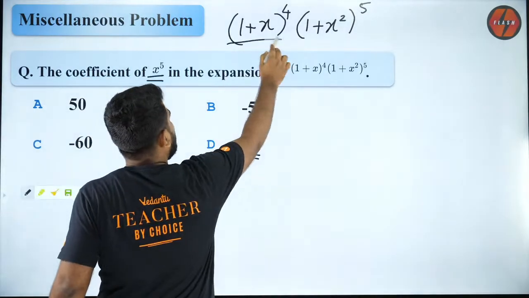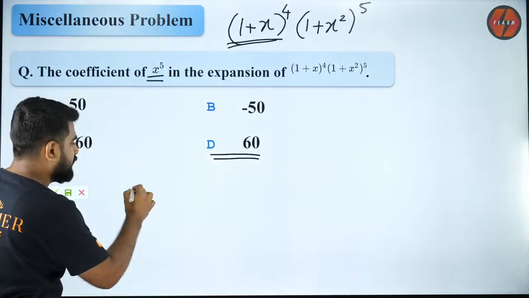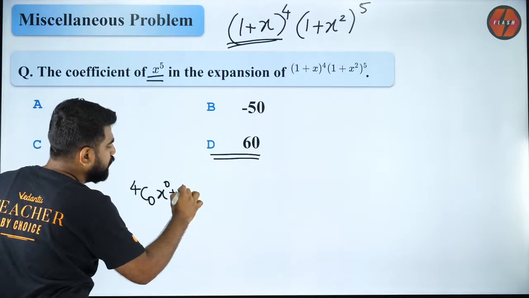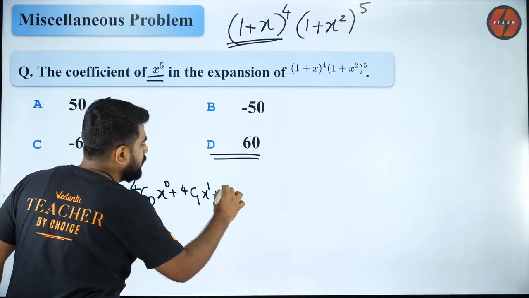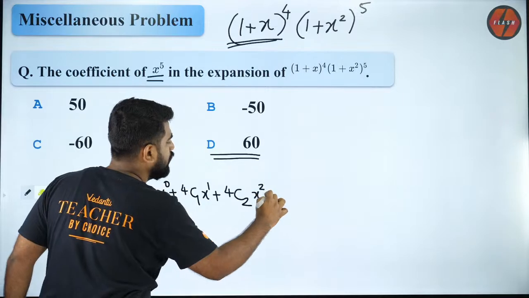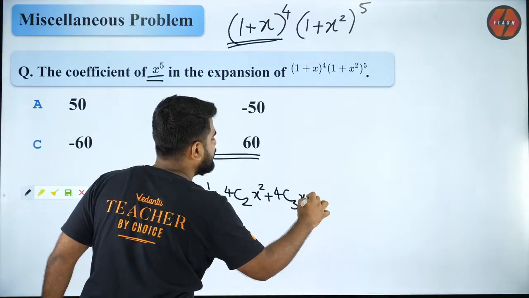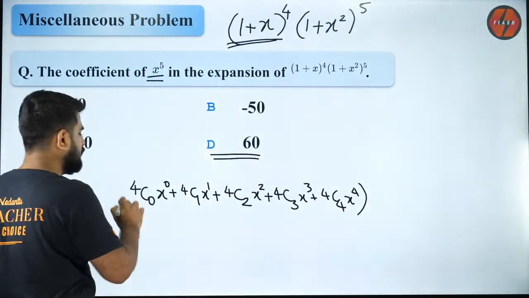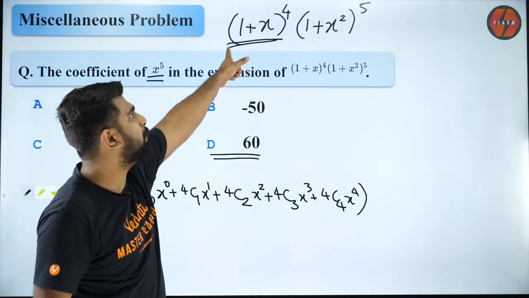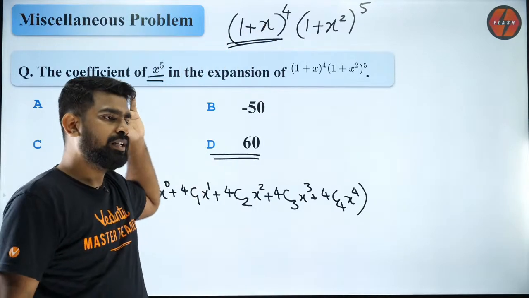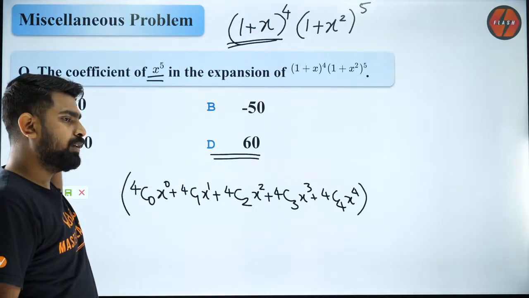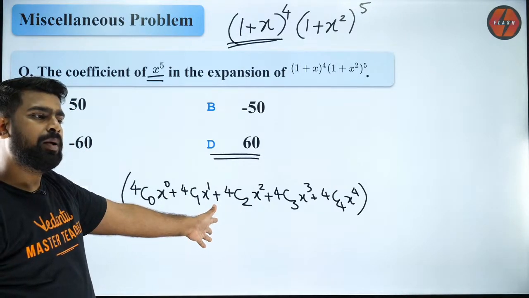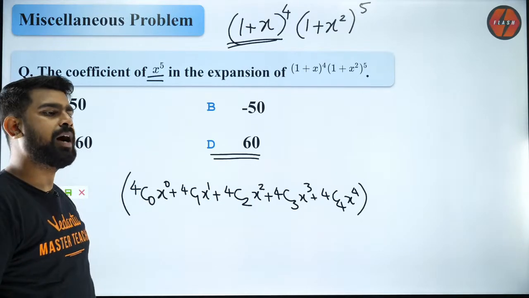So what I'll do is, I will expand this, guys. How do I expand that? Do you all agree it is 4c0 x power 0 plus 4c1 x power 1 plus 4c2 x power 2 plus 4c3 x power 3 plus 4c4 x power 4? This is the first expansion, (1 plus x) whole power 4. Are you all clear with that? Brilliant job, guys.